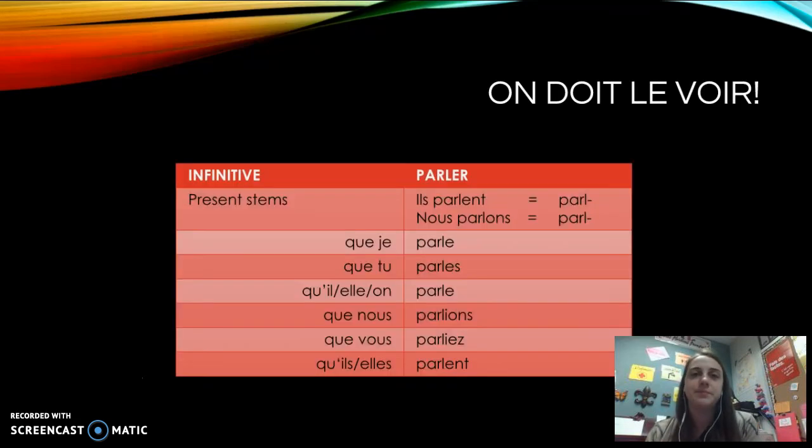So let's see it. Here we have parler. Take present tense stems. Ils parlent, nous parlons, take off our endings, and we have parl. Que je parle, que tu parles, qu'il parle, que nous parlions, que vous parliez, qu'ils parlent. Assez facile.